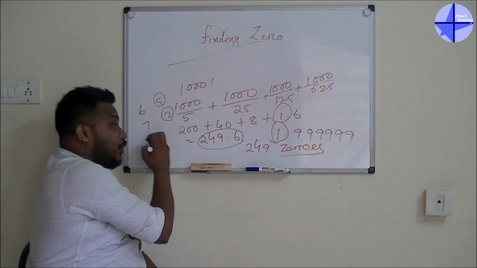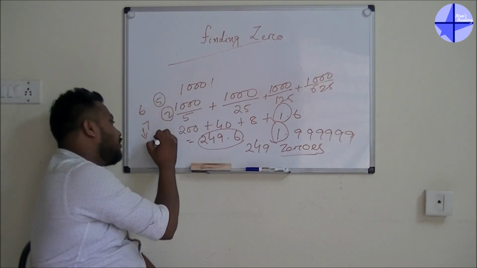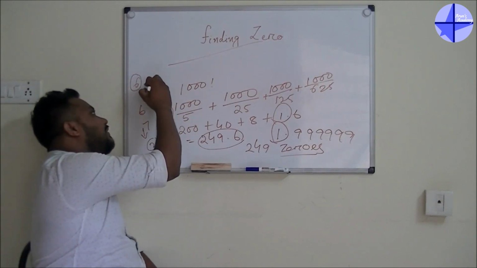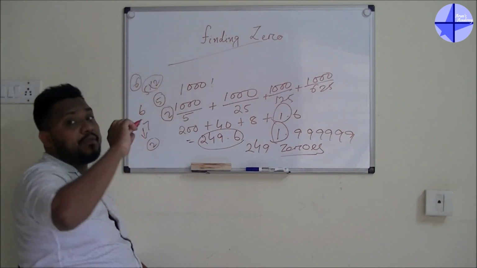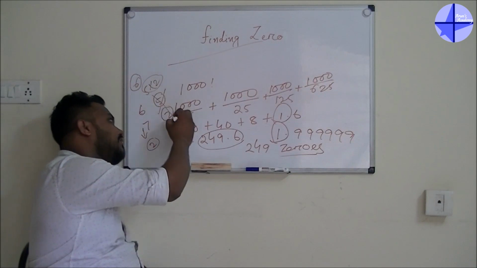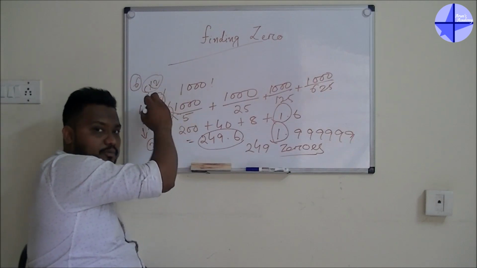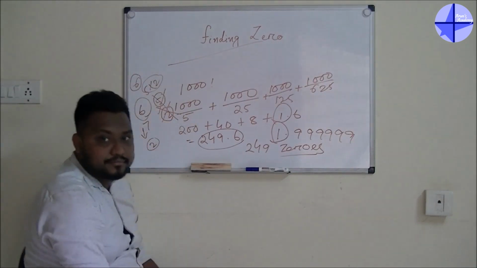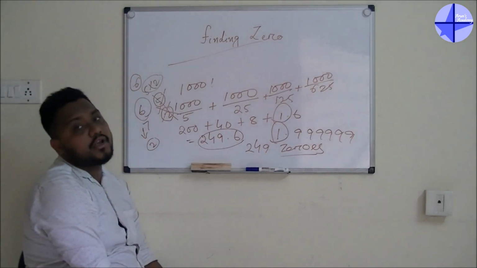That time what we did, I just cancel 1 2 and I make a pair like 6 pair of 5 and 2. So every time the number of 2s is more than the number of 5s. Only for that reason I will not check 2, I will check only 5. Okay, so this is the logic behind that.